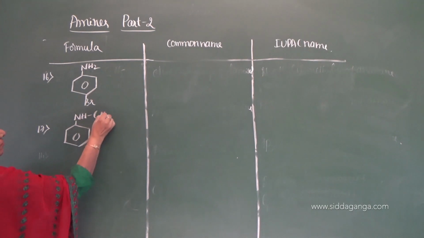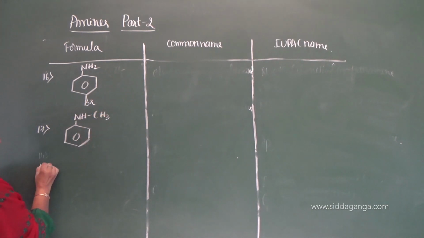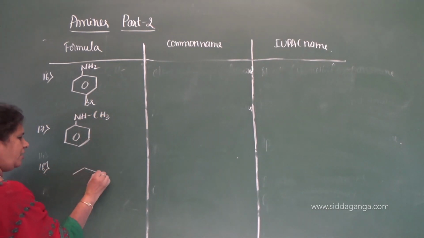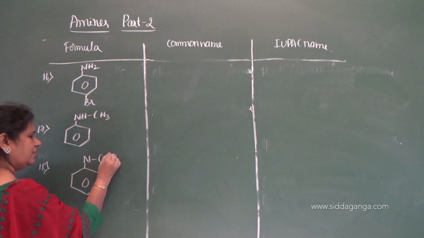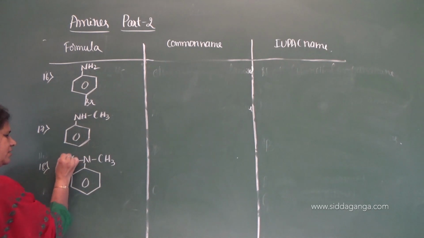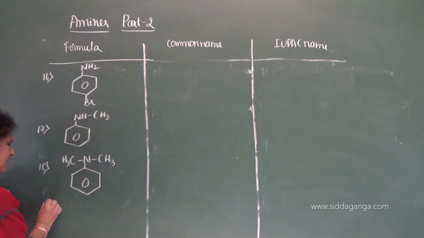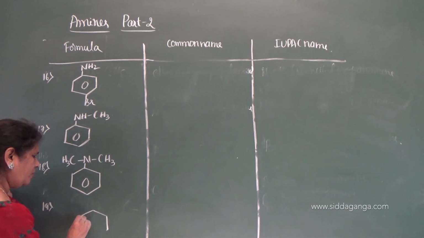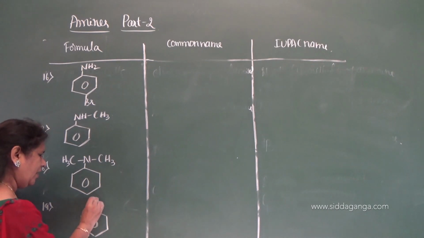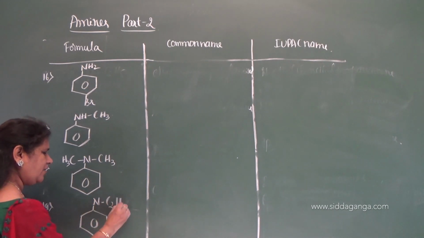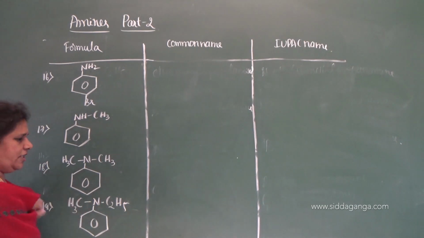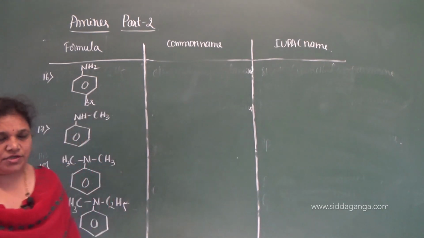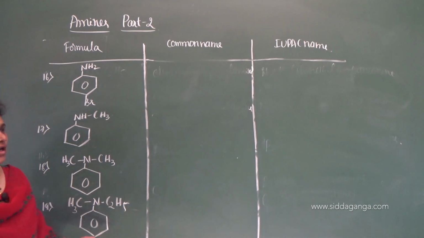NH CH3, and tertiary CH3. So one more, N C2H5 CH3. So these are the tertiary and the secondary aromatic amines.